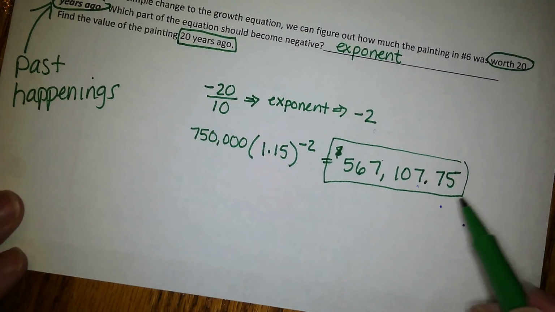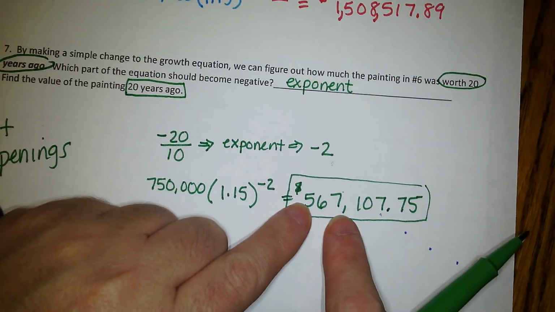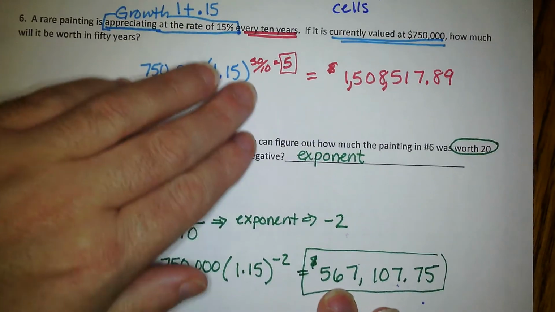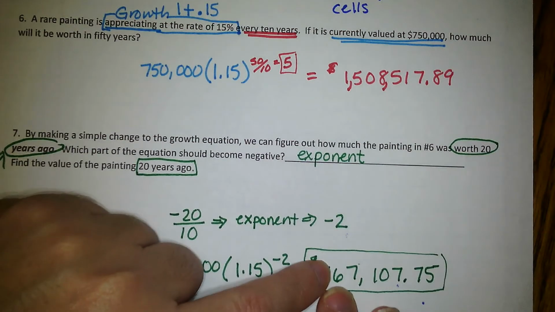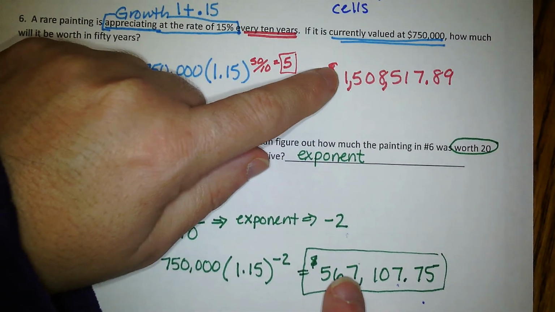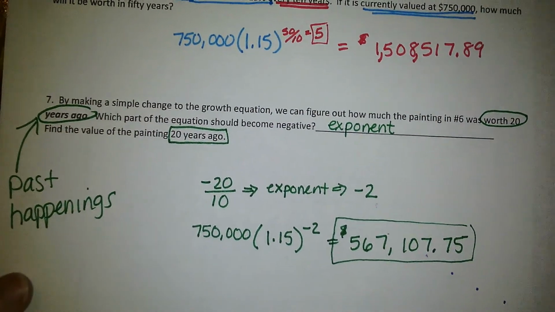So this painting went from 20 years ago, look at this, this was 20 years ago, about 567,000. And then if we fast forward 50 years from now, so this would be 70 years later, you're up to 1.5 million. So it actually gained almost $1 million in value over the span of 70 years.